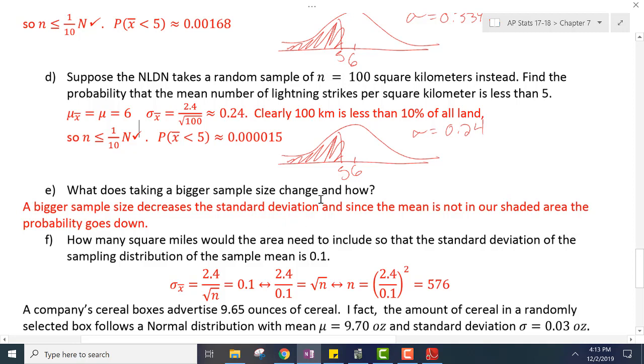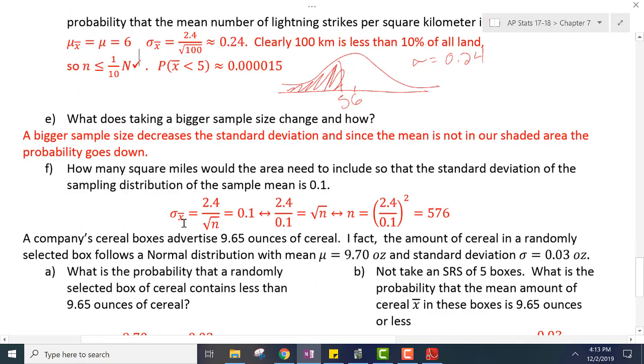How many square miles would the area need to include so the standard deviation of the sampling distribution of the sample mean is 0.1? So we want to know the sample size if the standard deviation of the population, 2.4, divided by the square root of the sample size is equal to 0.1. We want a 0.1 standard deviation. So we have this little equation, and it's just off our formula sheet.